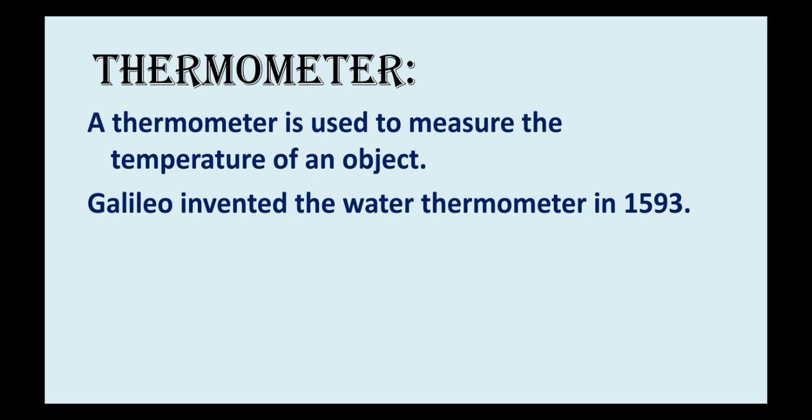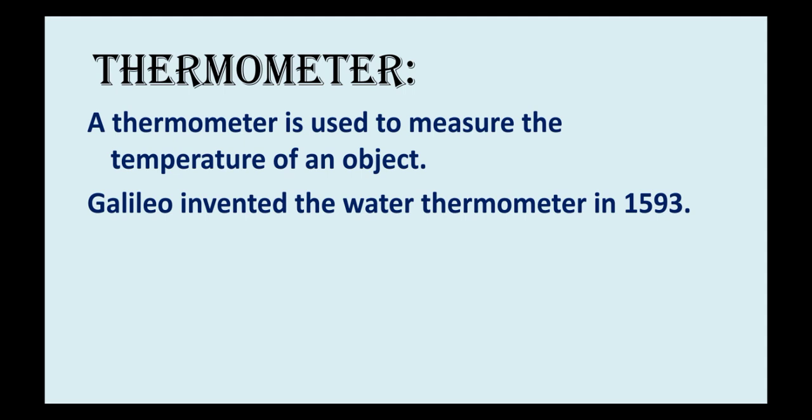The earliest thermometer was invented by Galileo in 1592. His water thermometer was not reliable. However, there is a problem over here. What was the problem with the thermometer? He used water in it. Now, you already know that at low temperatures, water freezes.